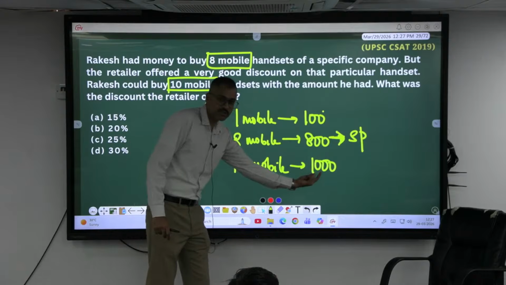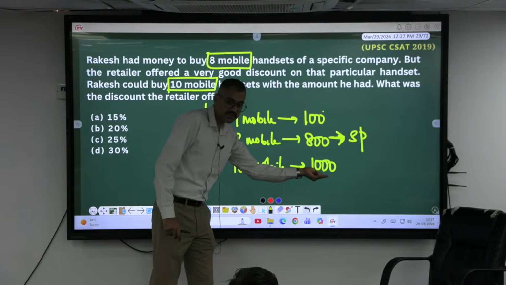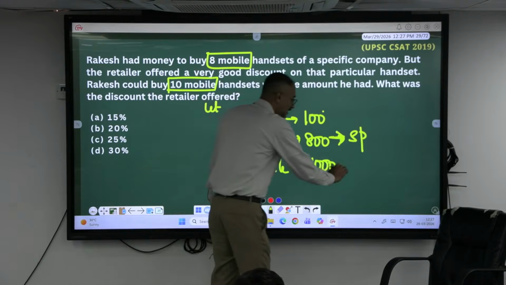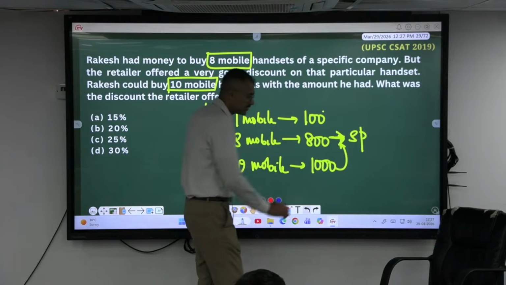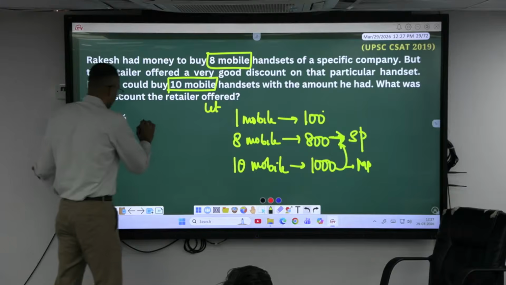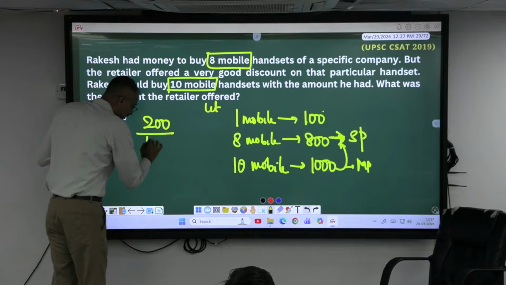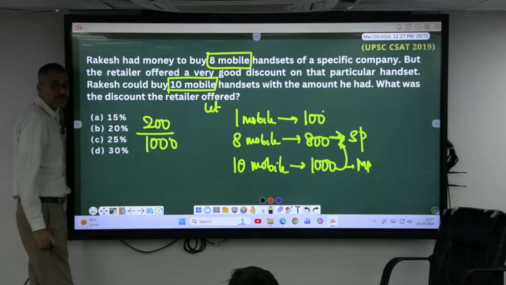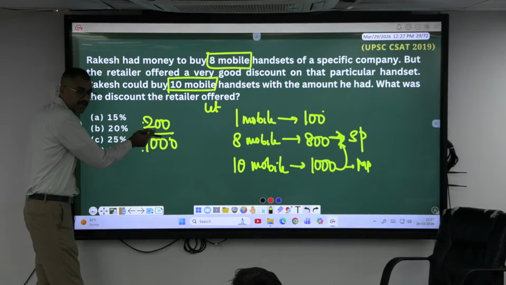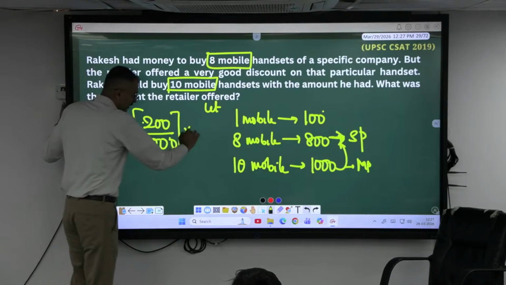What is the worth of the goods? 1000. But he is getting it at 800. So is he getting it at discount price? So this has to be what here? Mark price. So 200 is the discount he has got here. Always discount will be compared with the mark price. 1000 rupee is the mark price, 200 rupee discount, he is giving, so 800. So this has to be into 100. How much?